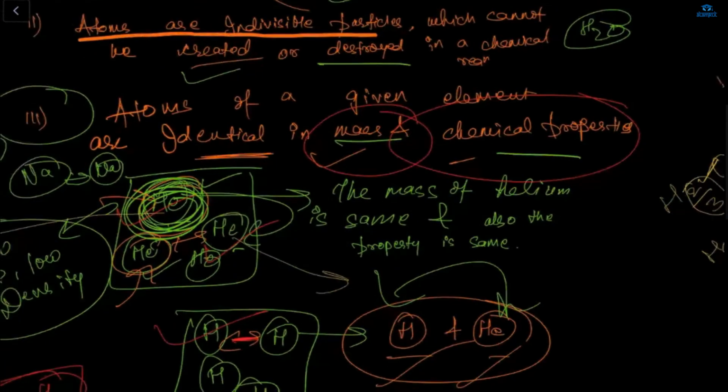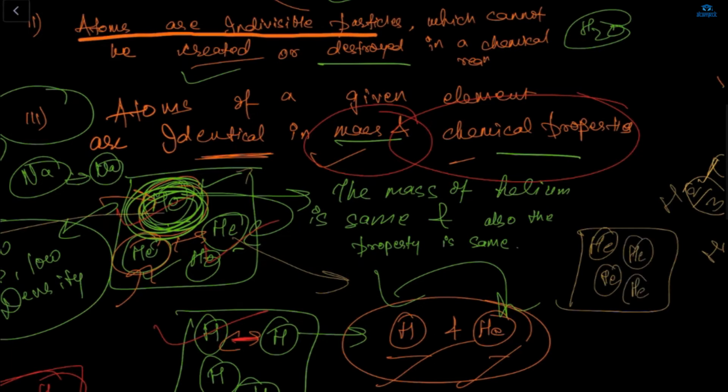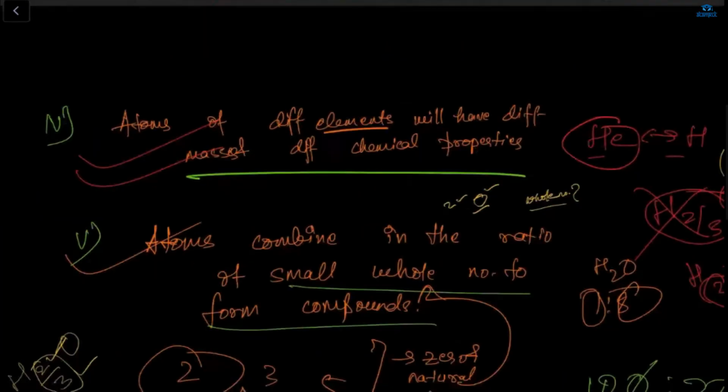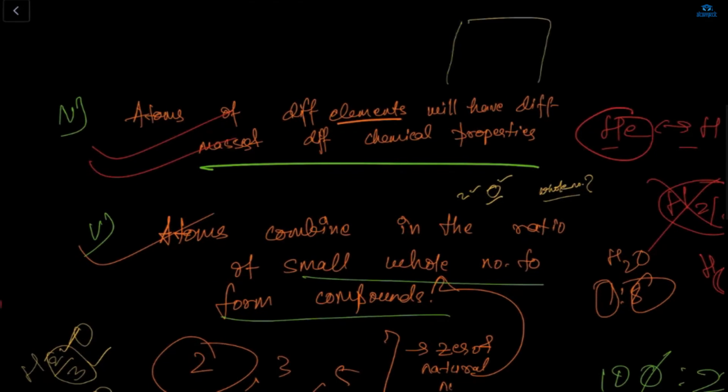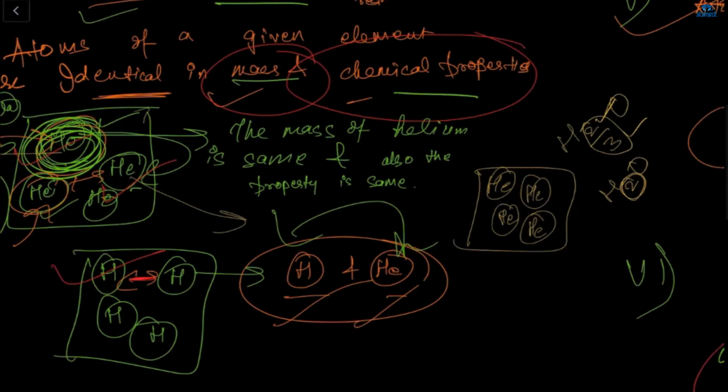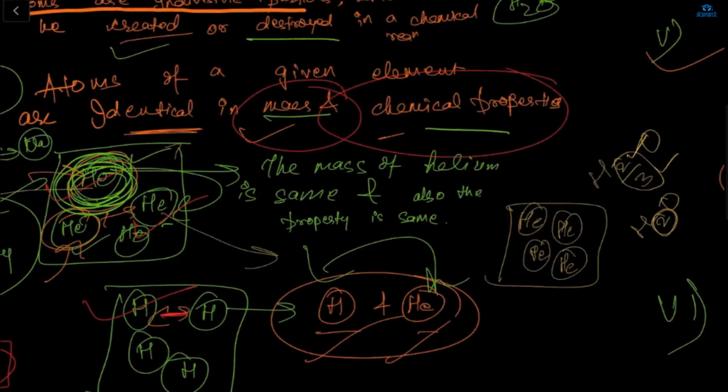So the atoms of a given element, let's say this is one box, and here a lot of helium atoms are present. So all the atoms are the same element, helium, so they will have the same mass and the same chemical properties, correct? But if atoms of different elements, let's say this is also one box, helium, hydrogen, carbon, nitrogen, all different types of atoms are present, obviously they'll have different masses and different chemical properties with respect to each other. But if only one element is present, then they will have the same mass and same chemical properties.